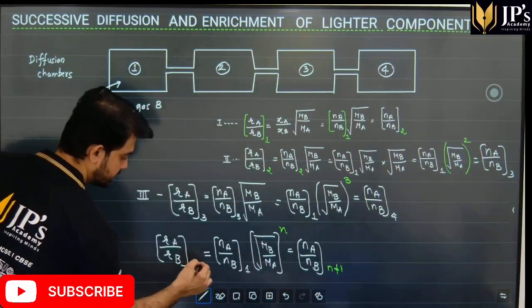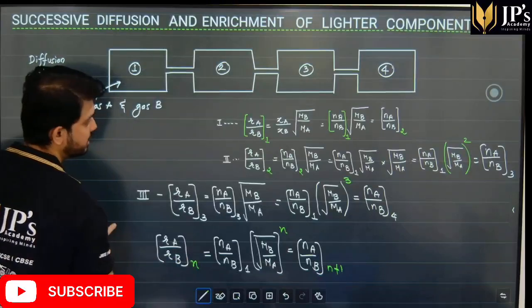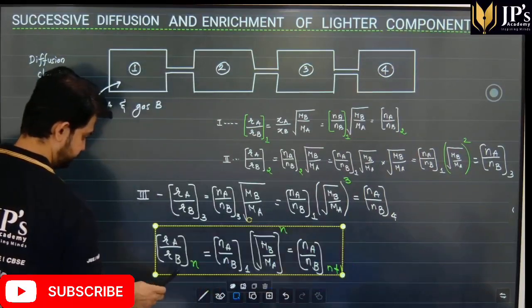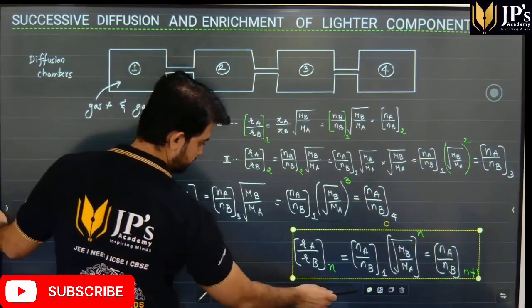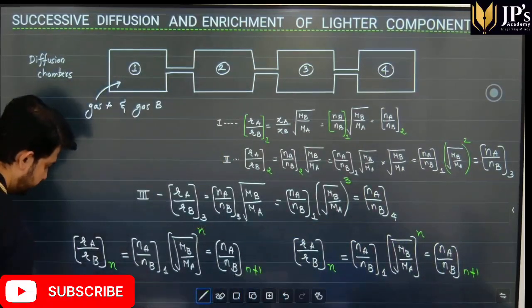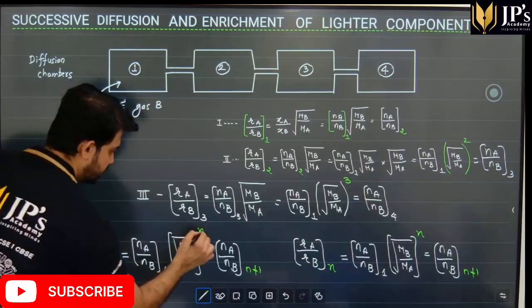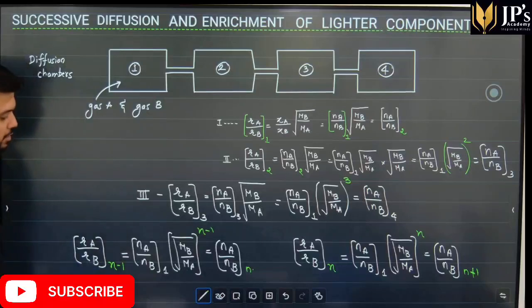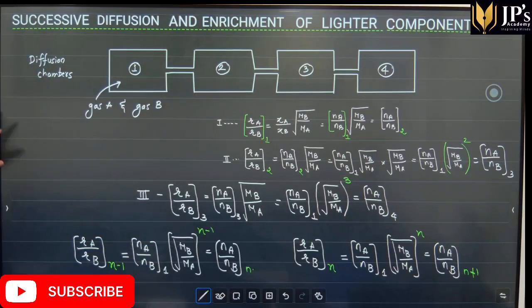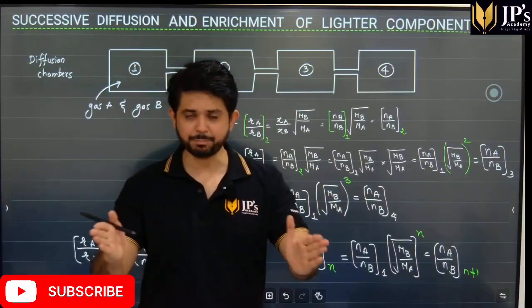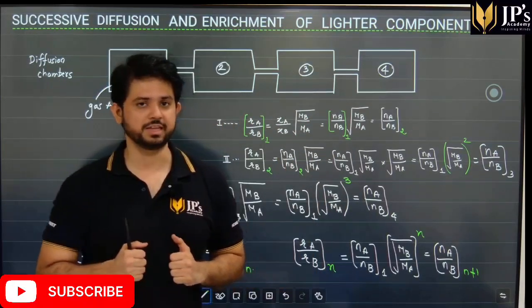Or we can write this in one more different format. This can be written as n minus 1, considering the nth chamber number of moles. So these can be used in order to separate a mixture of gases.